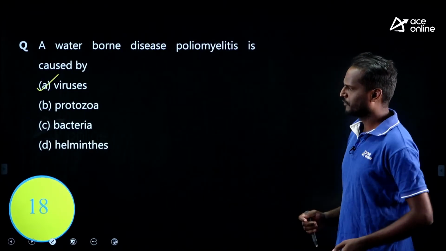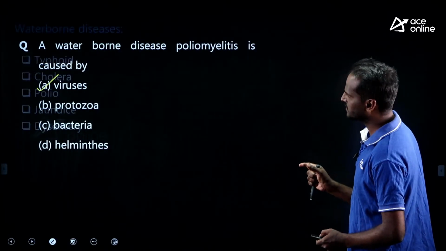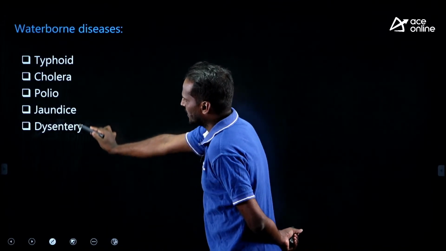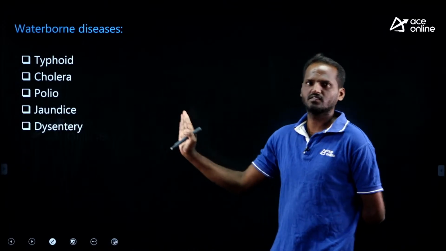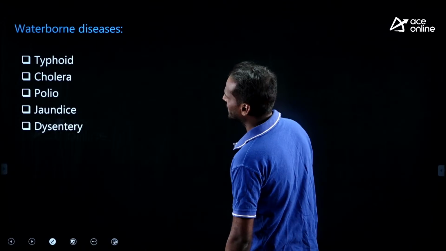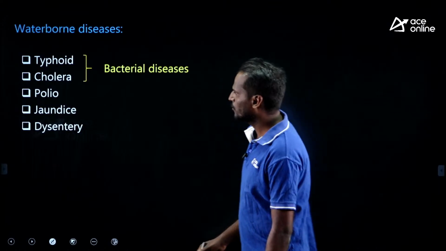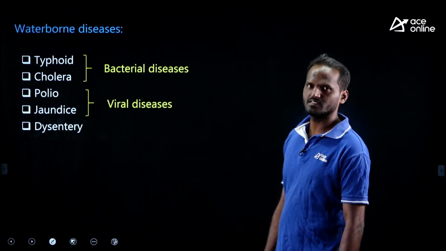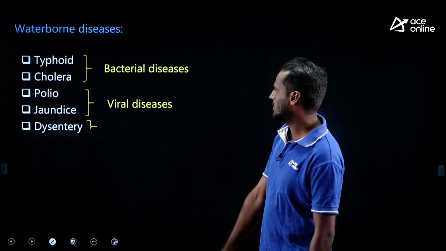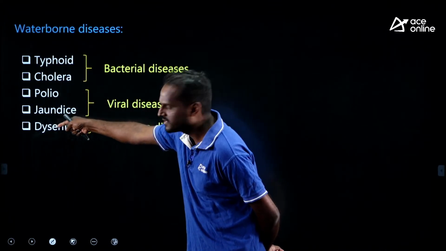Okay, let me give you some idea about waterborne diseases. Let us quickly revise. See, these are various waterborne diseases we usually observe. These are some important waterborne diseases I have listed here. Look at this, we have typhoid and cholera. These are due to bacteria, bacterial diseases. What about polio and jaundice? These are viral diseases, right? Dysentery is due to protozoa. Remember, these are bacterial, these are viral, this is protozoal.